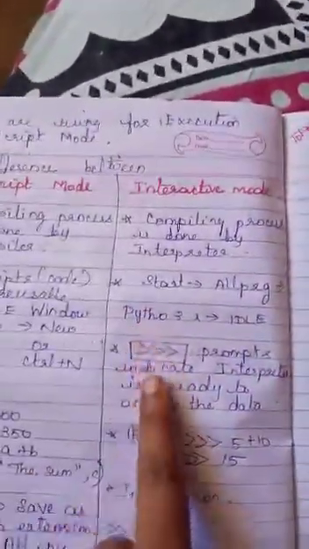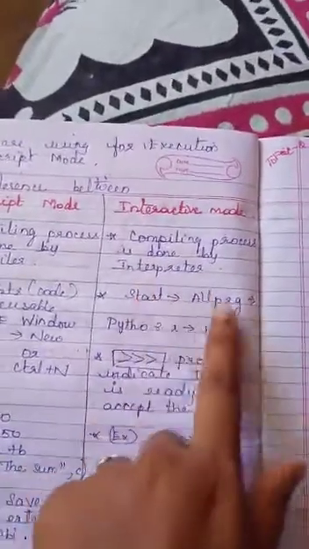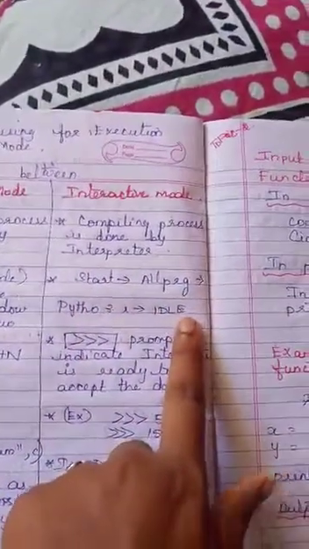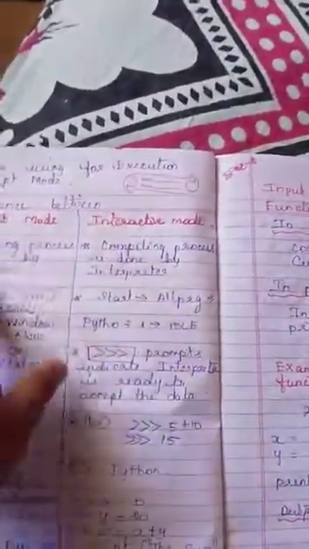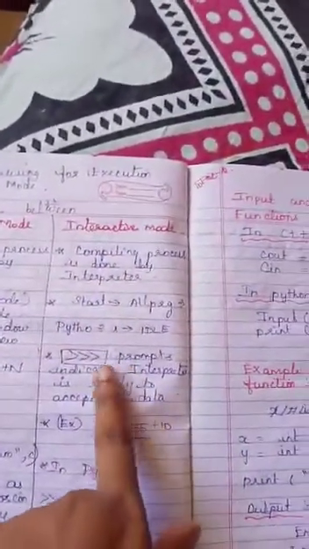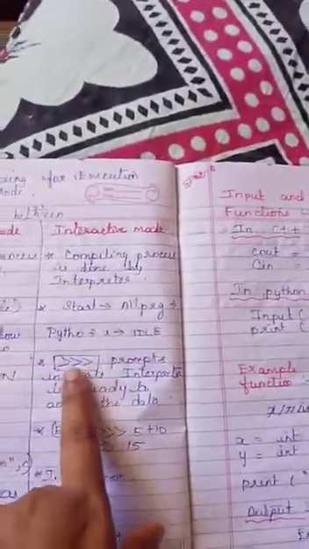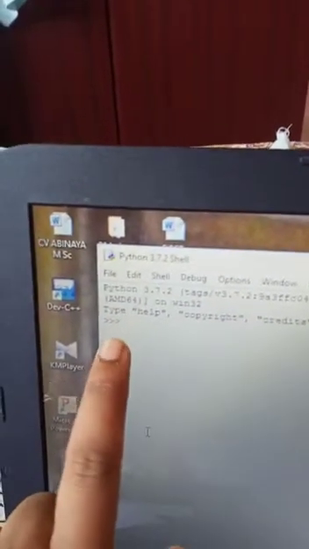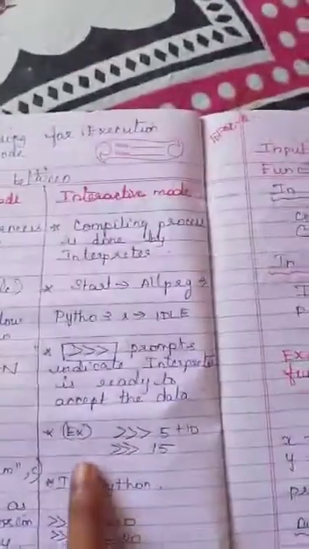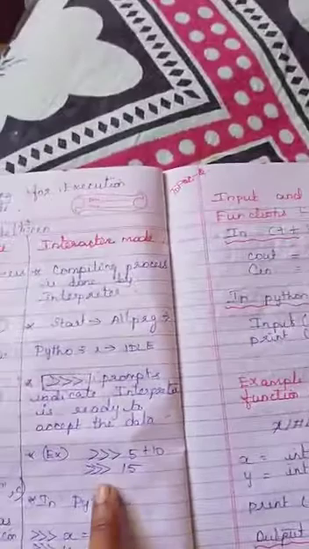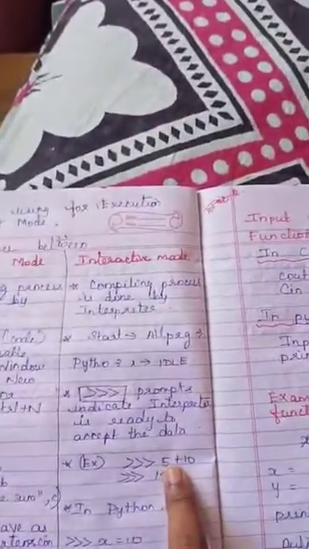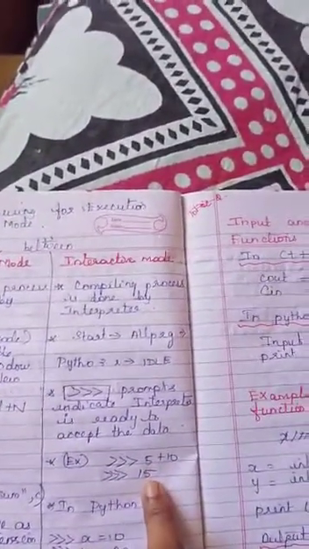That is interactive mode, in the sense of how to start programs in Python IDLE, and the prompt is always in interactive mode. It's not script mode, it's interactive mode. The prompt always starts with triple angle brackets. So how to execute? Interactive mode always works on a single line. We can give a program, and immediately the next line will show the output.